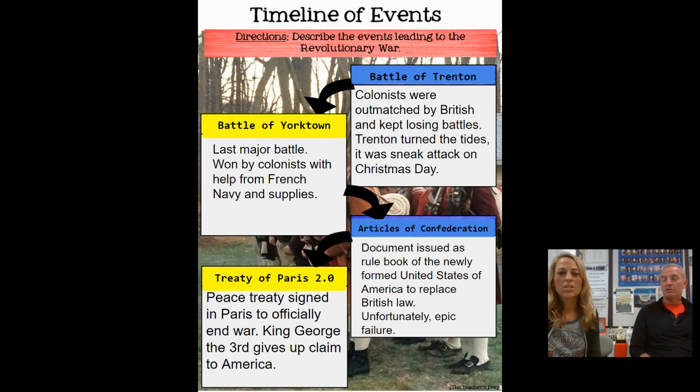So just going back in time, we fight this war and we win, and now we're independent. But each of those 13 colonies sees themselves as independent. Like Pennsylvania had its own dollar, New Jersey had its own dollar, and there was no cohesiveness to any of the other colonies. So something had to be done to try and unite those. So we have state governments right now, the Pennsylvania state government, but we needed a national government, if you will, something that unites those 13 colonies together. And that was the Articles of Confederation. That was the document that said, okay, we are a nation.